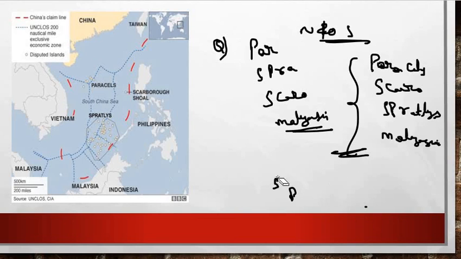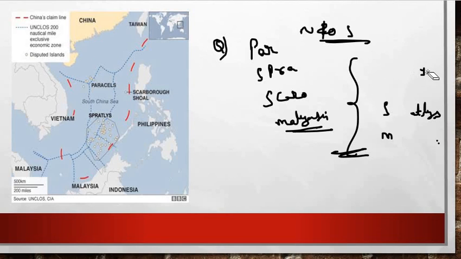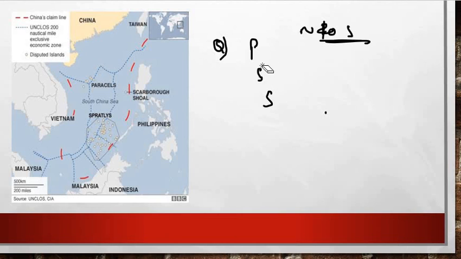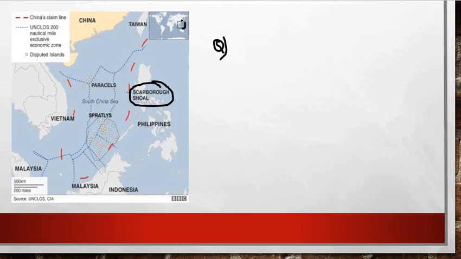The third approach that the UPSC will ask here is analytical questions. What kind of analytical questions will he ask? If you are located nearby the Scarborough Shoal Island in the South China Sea, and you want to reach, for example, the English Channel, right friends, how will you reach there? This is the first question.